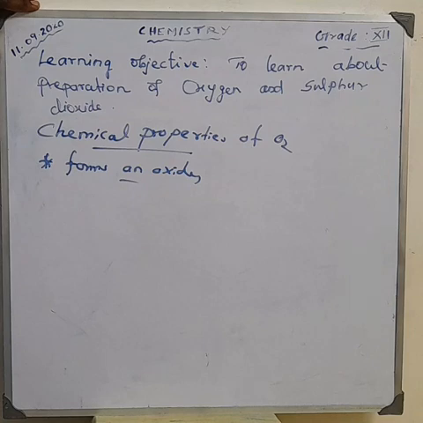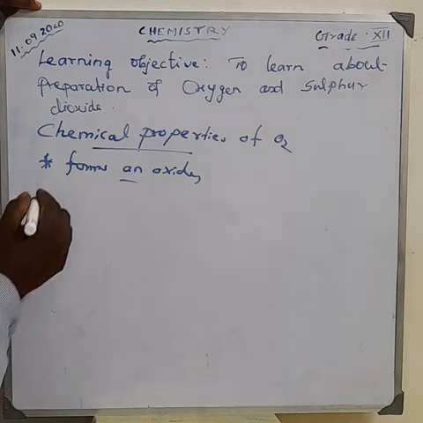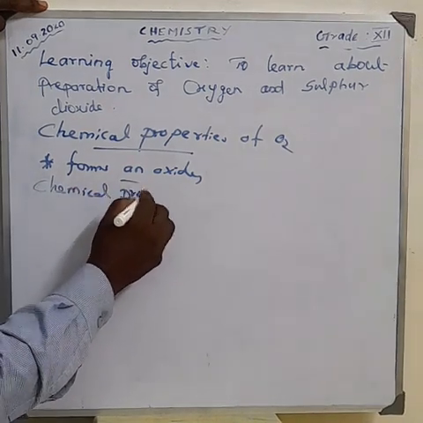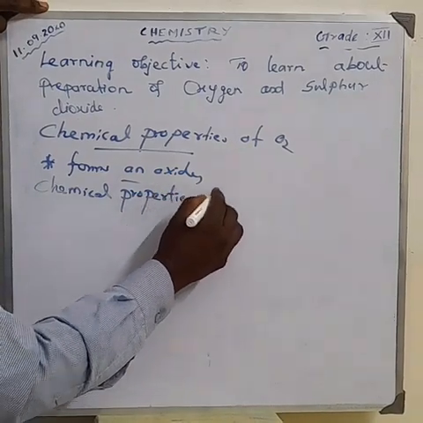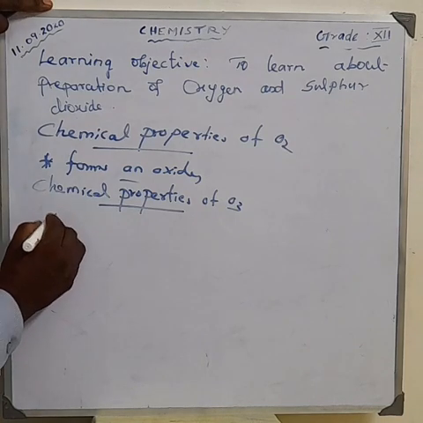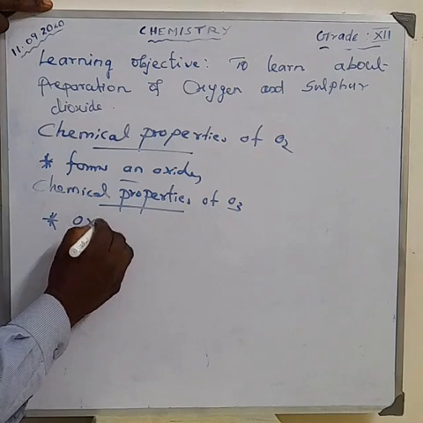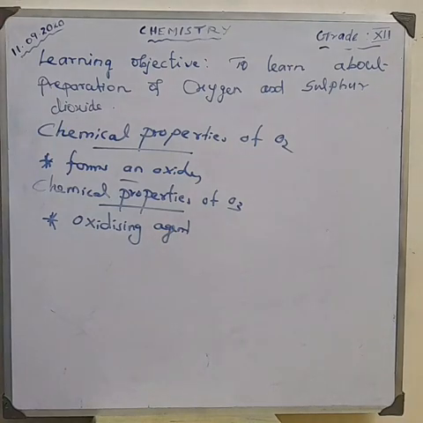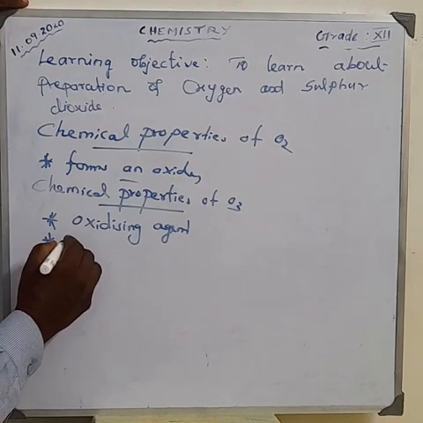Okay. Next, what are the chemical properties of ozone? First one, ozone is a powerful oxidizing agent. It is one of the powerful oxidizing agents. It can react with many substances at ordinary conditions.